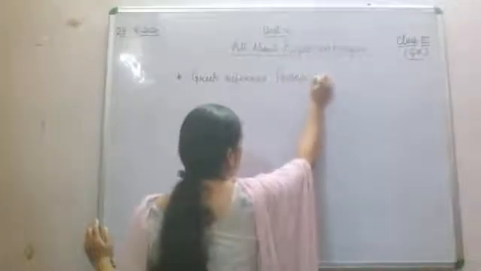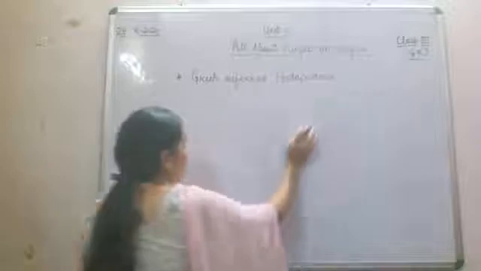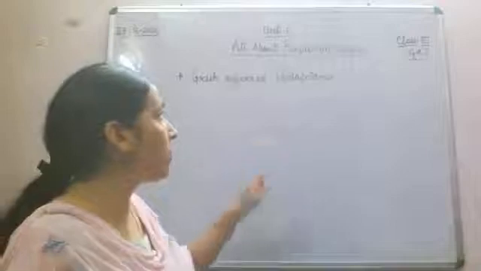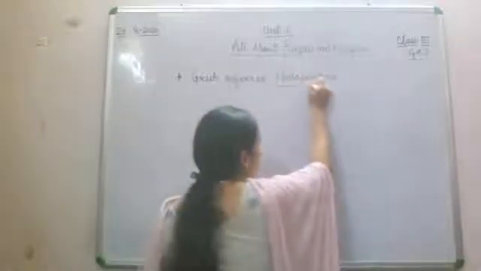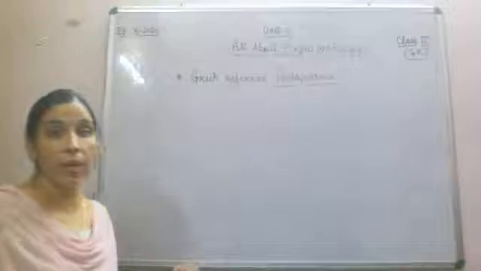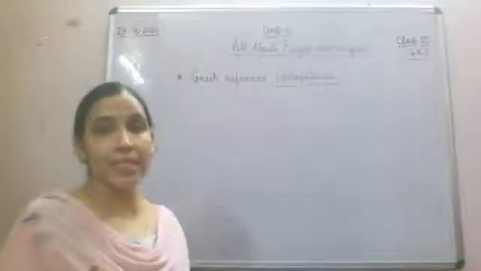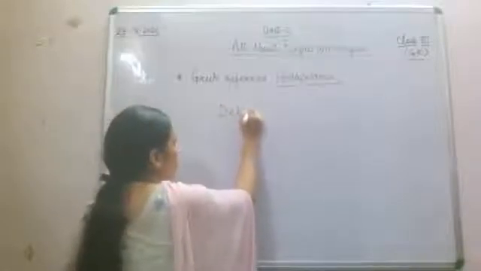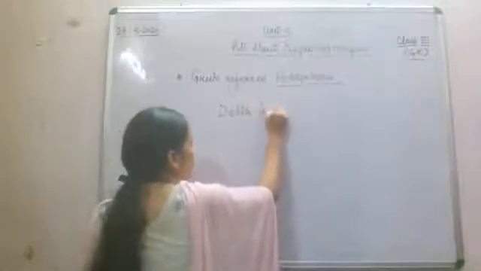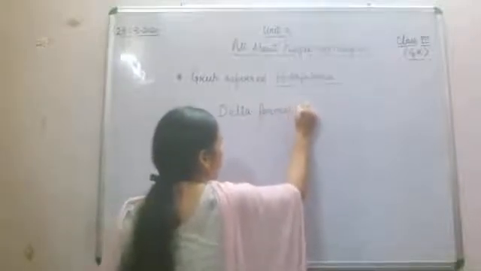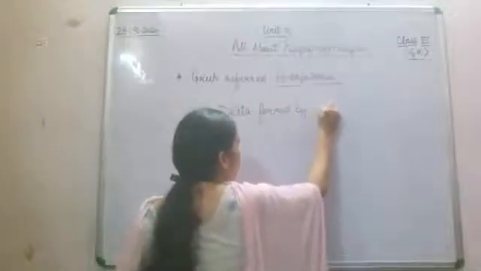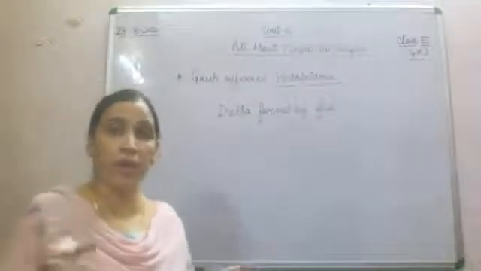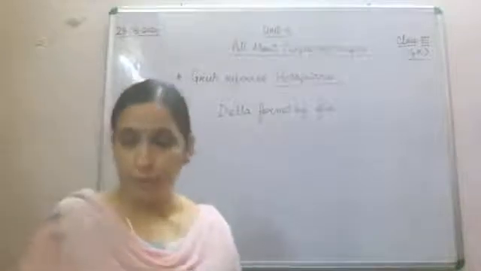Pentapotamia means a delta formed by 5 converging rivers. Converging rivers means where the 5 rivers meet. Fine?